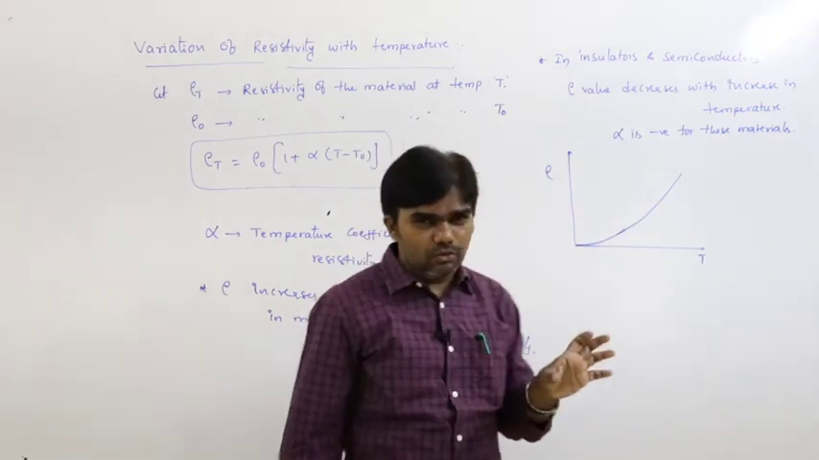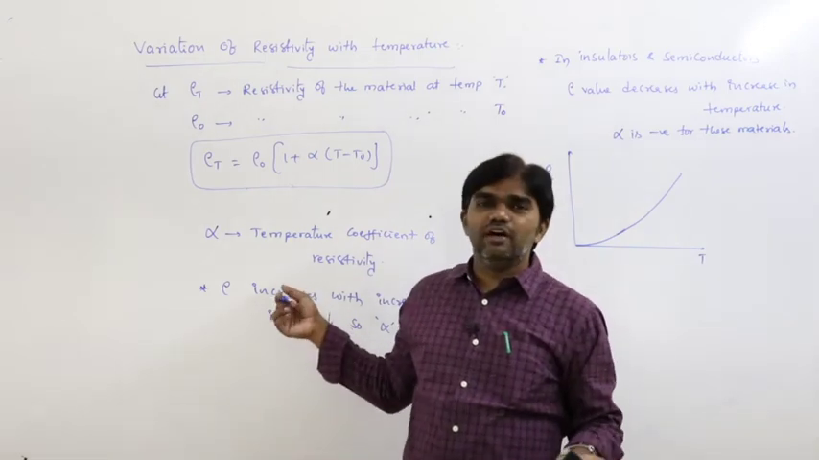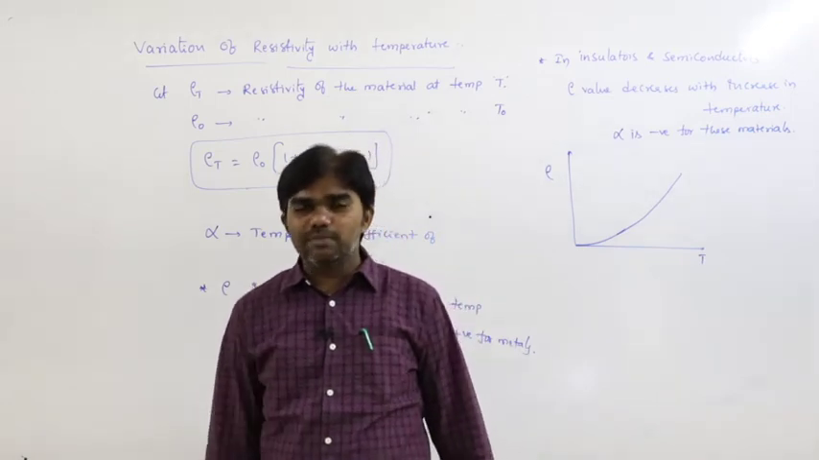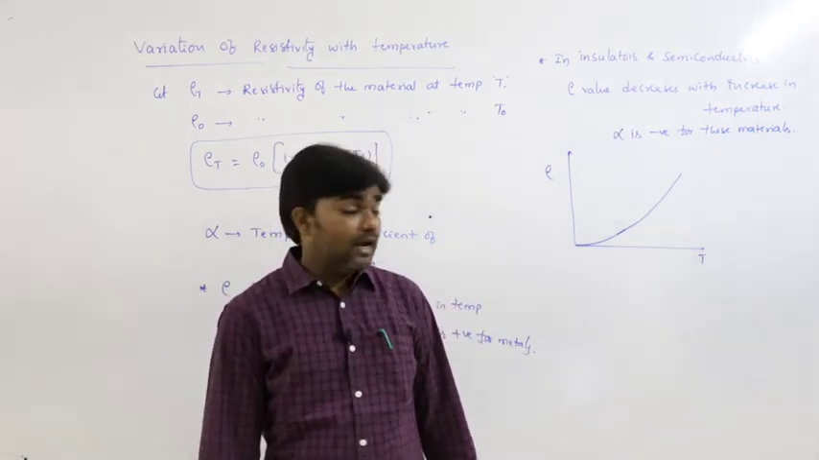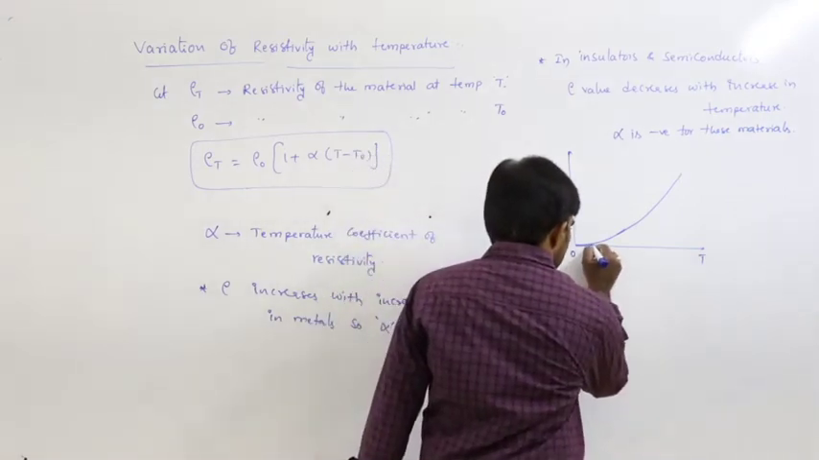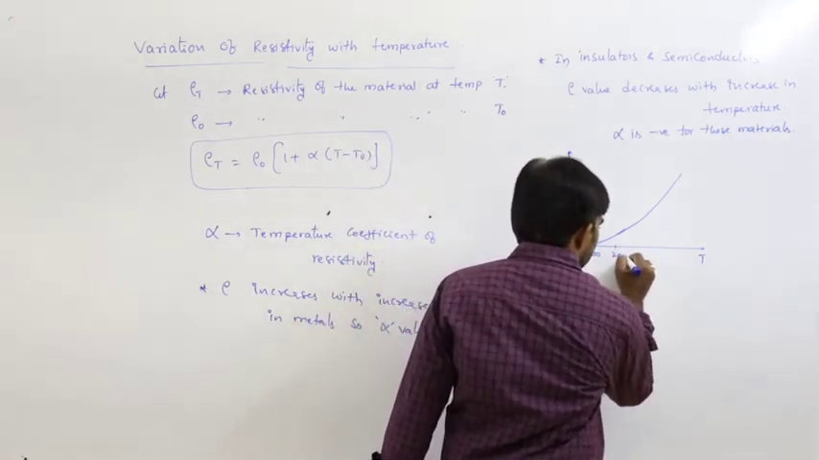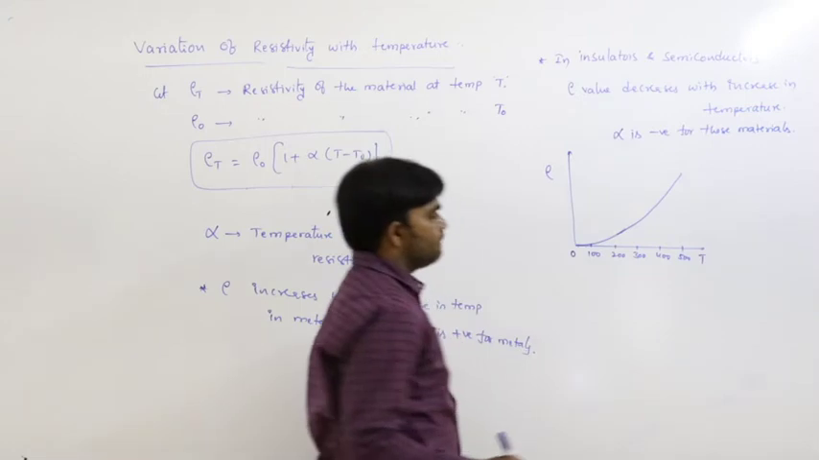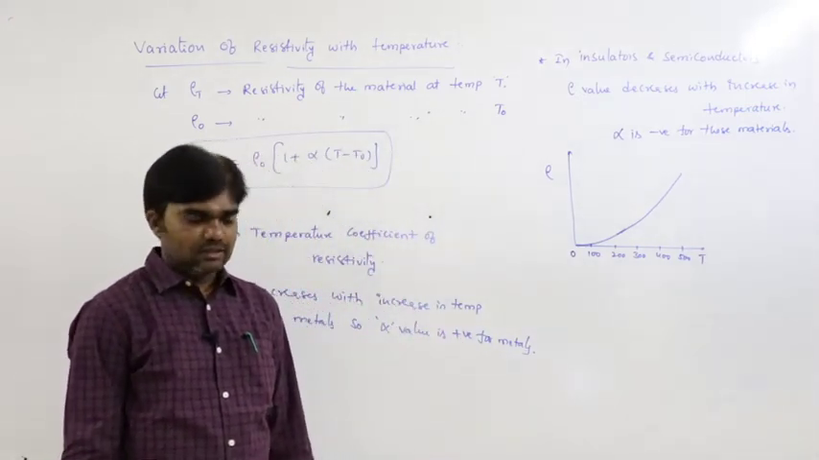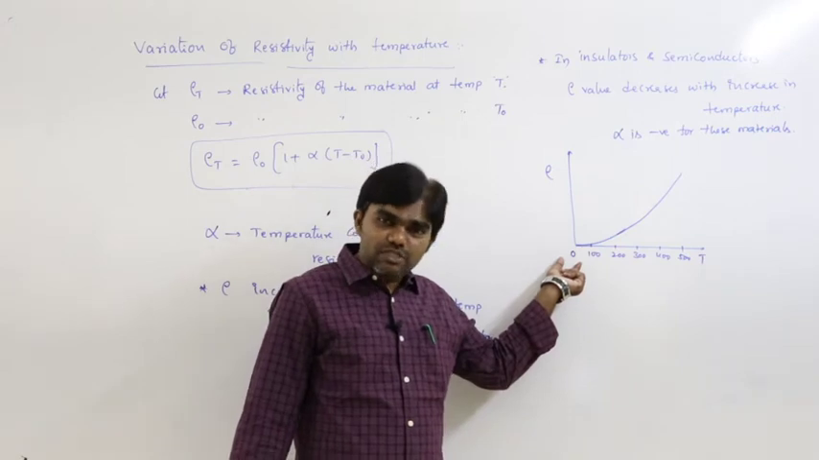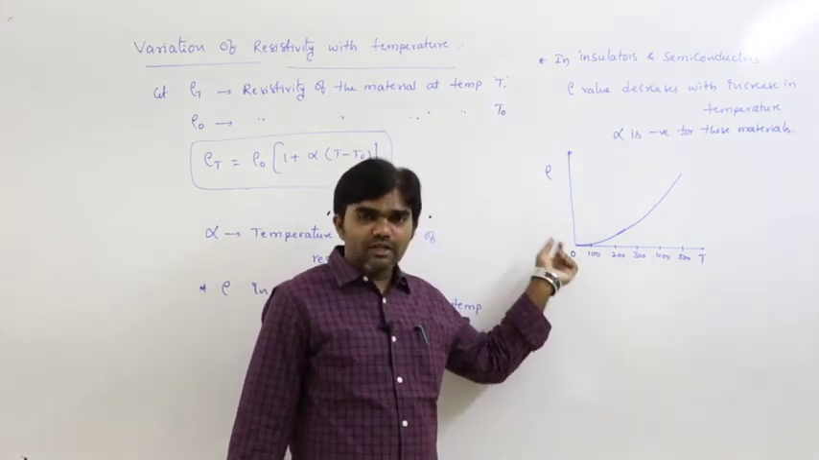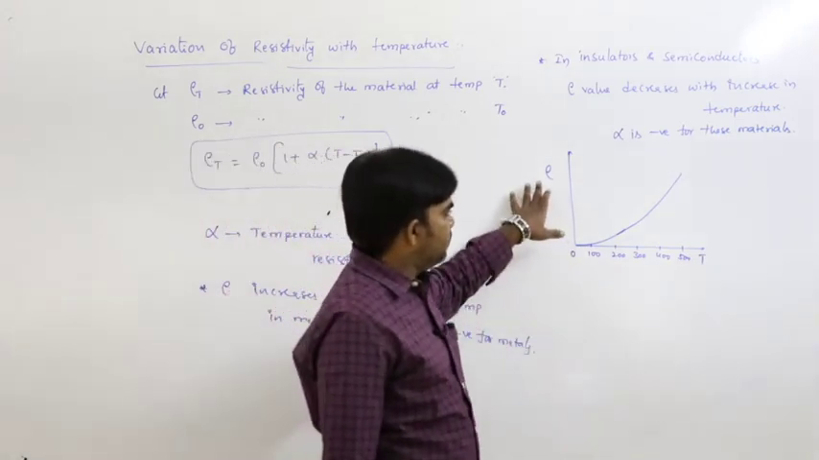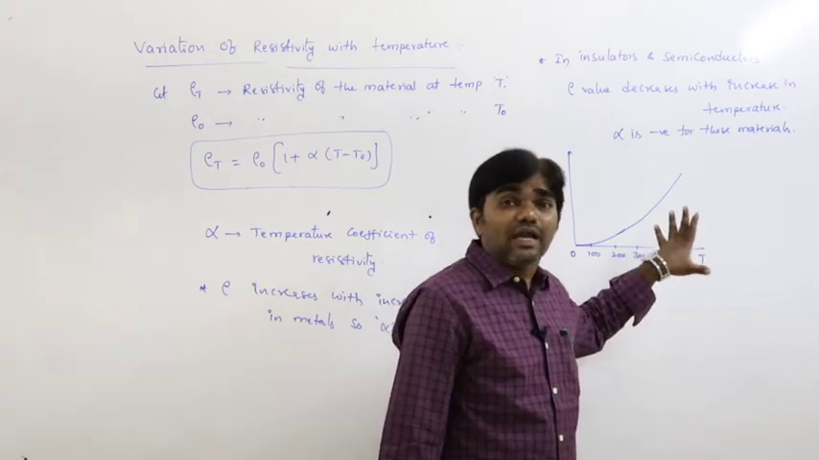So at absolute zero, the resistivity of the conductors is 0. Absolute zero means 0 Kelvin. Let us say 0 Kelvin, then 100 Kelvins, 200 Kelvins, 300 Kelvins, 400 Kelvins, 500 Kelvins, like this, if you draw the graph. So that means exactly at absolute zero, the resistivity of the conductor must be equal to 0. And this is the graph between resistivity and temperature in case of conductors.